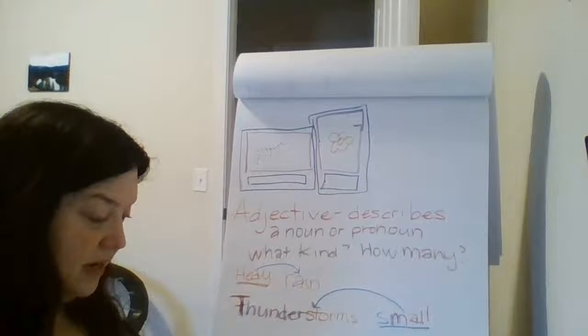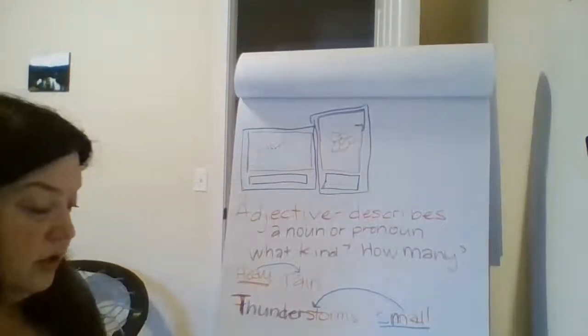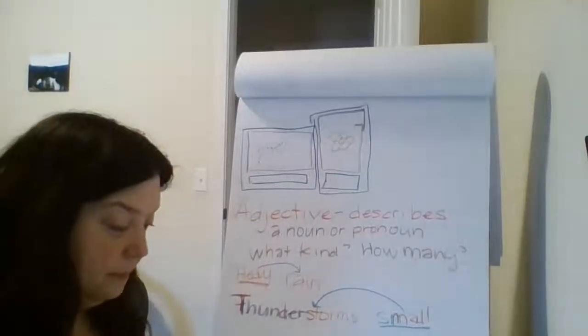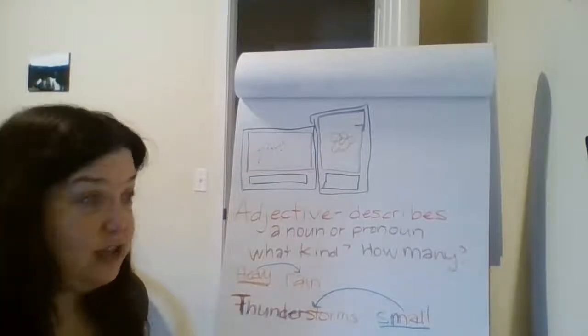Let's look at number 3. Lightning frightened the young child. What noun is being described by an adjective there? You're right. Child is a young child.